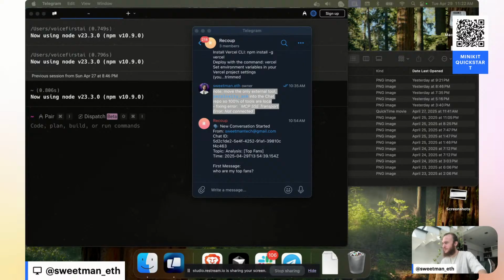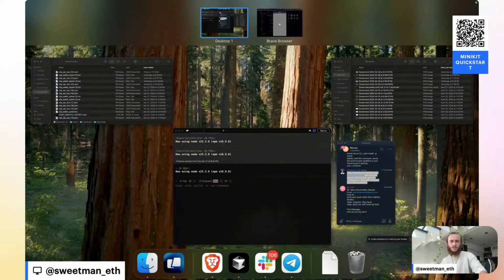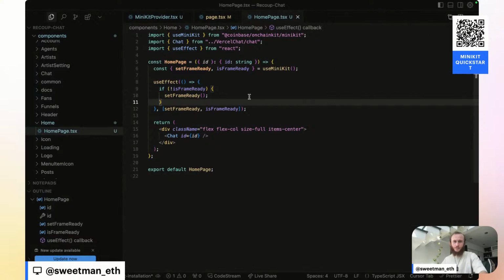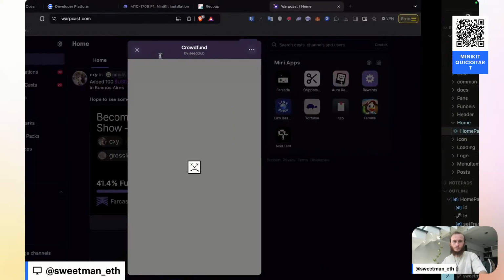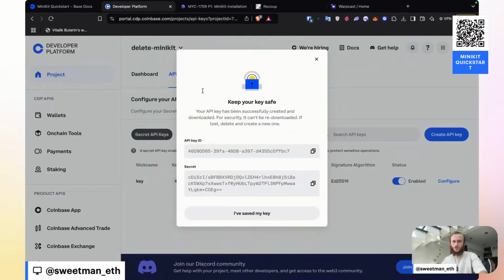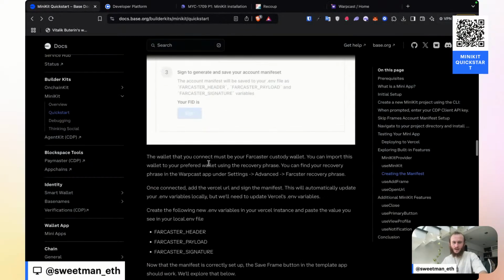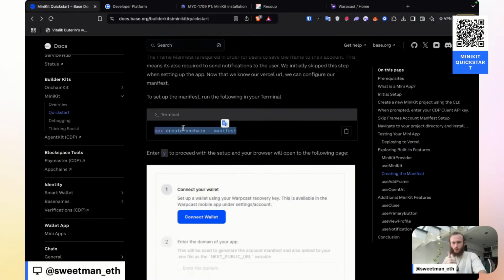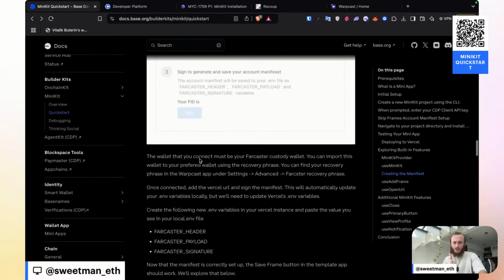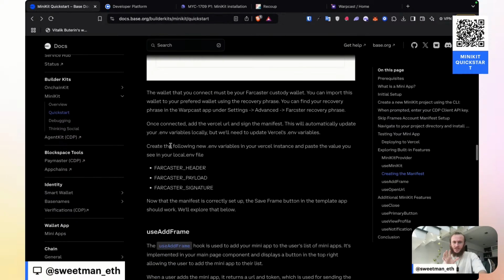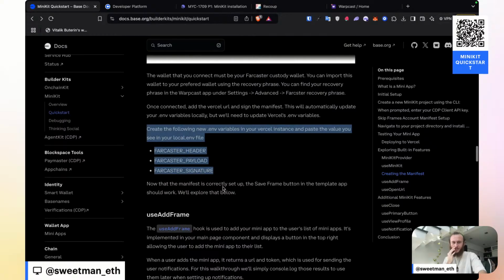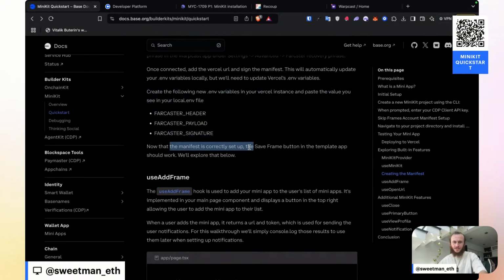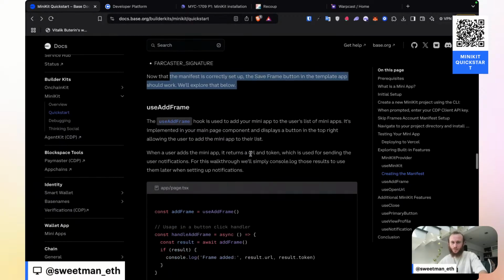Let's close out of those environment variables, bring back the tab, make sure that we're sharing the right screen. And from here, what's next? So for one, we still need our well-known file, and I know that that does not exist. We have run this command and it worked. And we then were able, it automatically added those variables into our env file. And next, now that we have the manifest set up correctly, the save frame button in the template app should work. Let's explore that below.